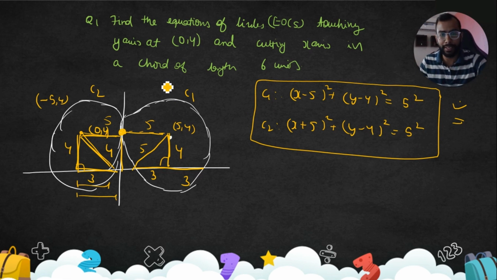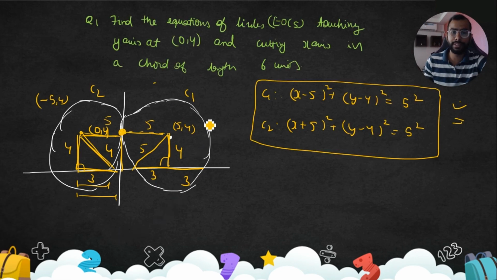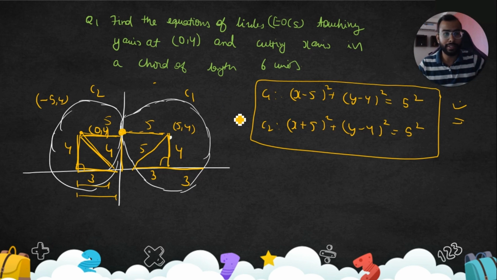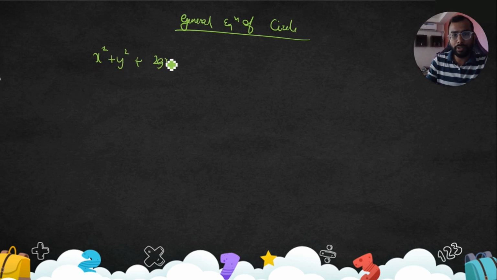Awesome guys, great. Chalo, let's move towards the next concept. You can just pause, or I can see this, and we'll move towards the next step. Move towards the general equation of circle. Now let's discuss the general equation of circle. The general equation of circle is written as x² + y² + 2gx + 2fy + c = 0. Let's use the completing the square method.